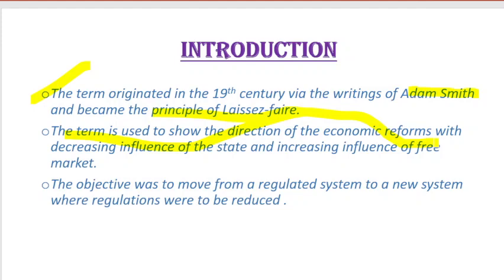As you can see in the second bullet point, the term is used to show the direction of economic reforms with the decreasing influence of the state and increasing influence of the free market. Here it is very important: decreasing influence of the state and increasing influence of the free market. Free market means there are no restrictions, everything depends on demand and supply. And decreasing influence of the state, here the state represents the government. So in liberalization we are moving from decreasing the government's interference to increasing the influence of the free market.